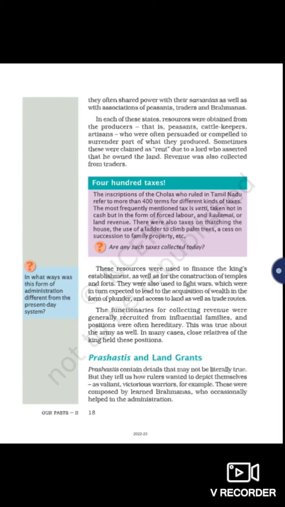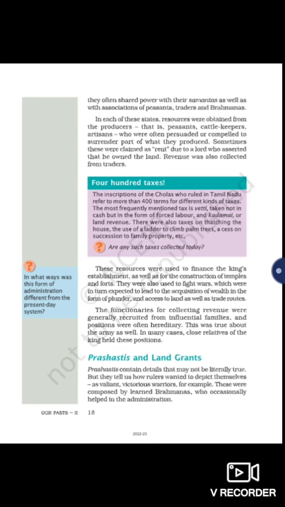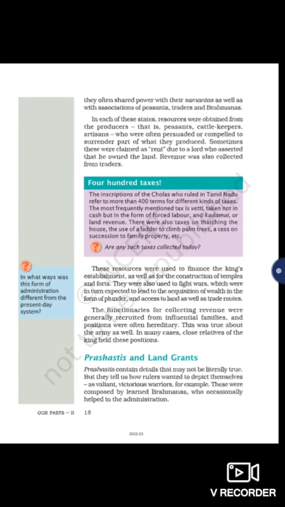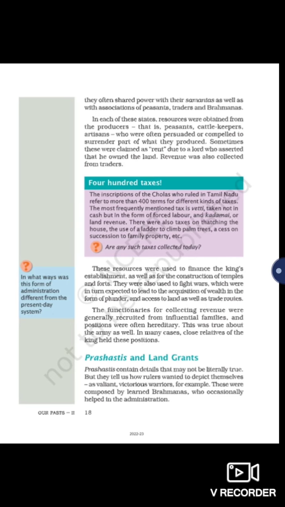Like the wood from the forests gave resources to the kings for the establishment and improvement of military support, which was in turn expected to lead to the acquisition of wealth in the form of plunder and access to land as well as trade routes.